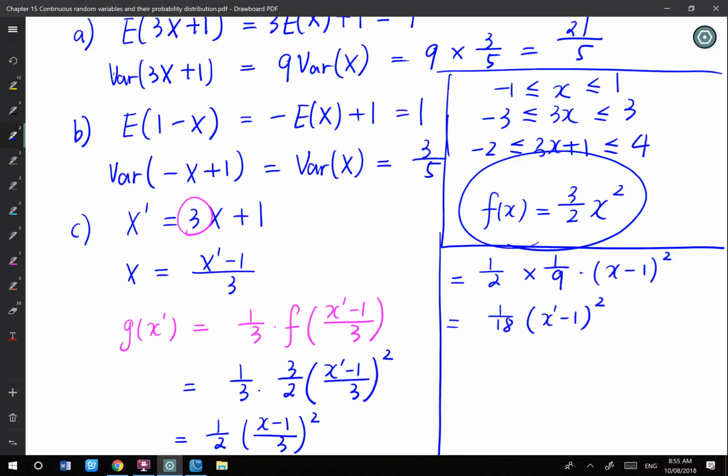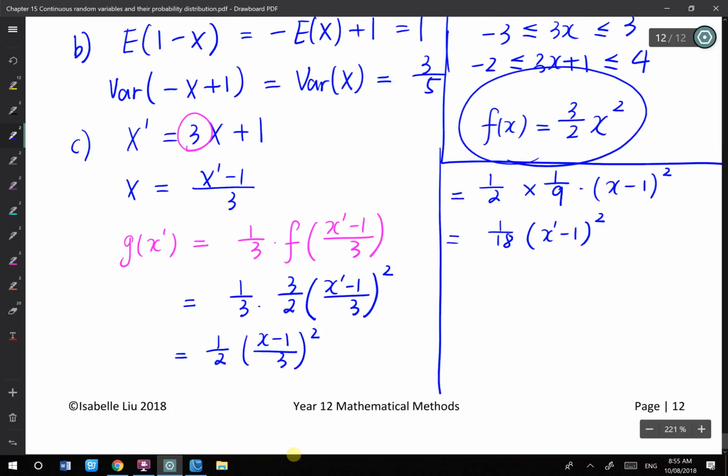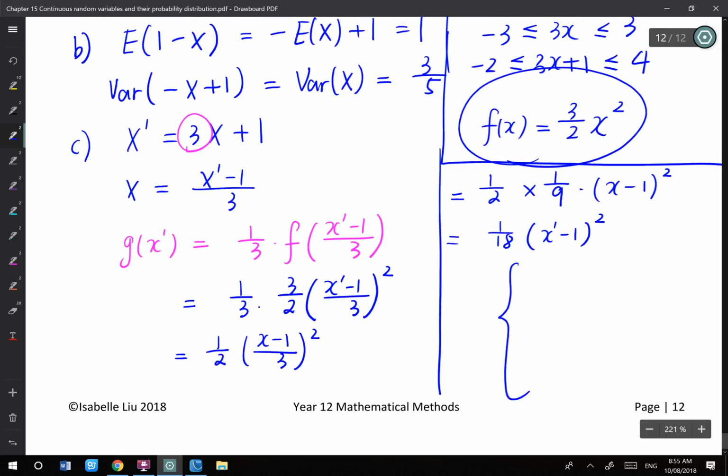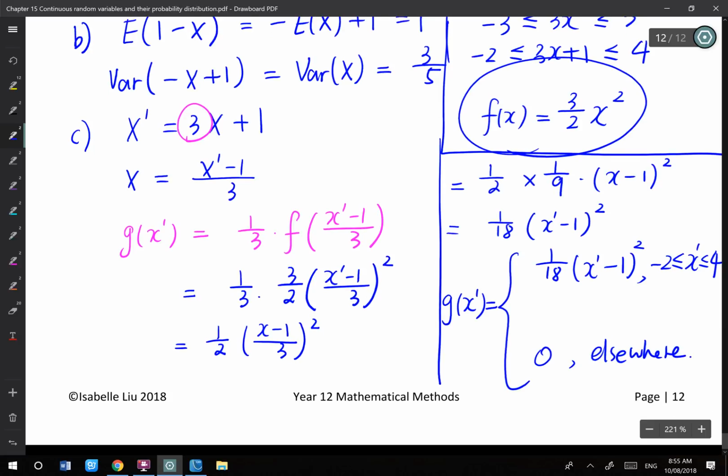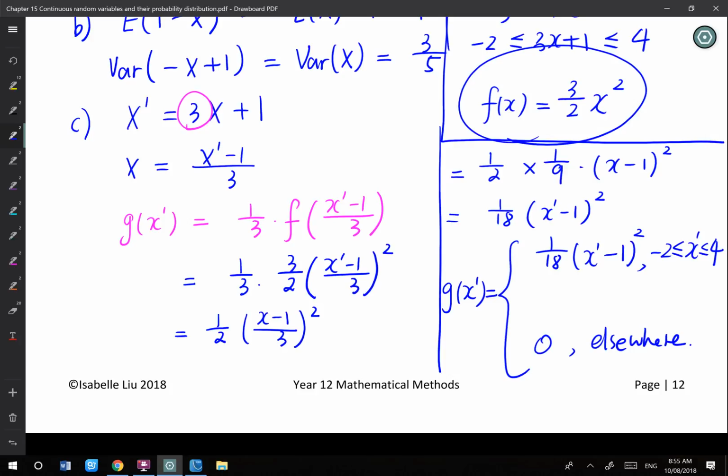So overall, I can say the density function g(x dash) is 1 on 18 times x dash minus 1 squared when x dash is in between -2 to 4, and 0 elsewhere. So this is your new density function.